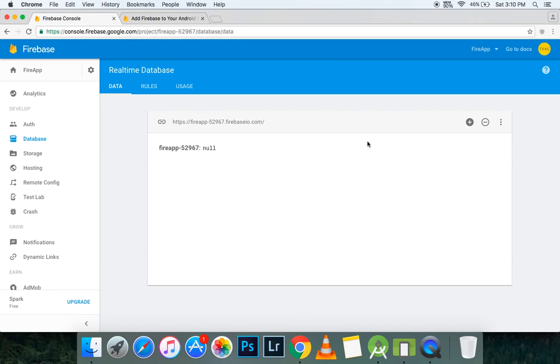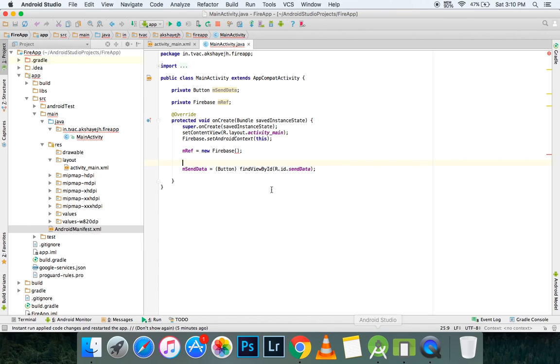So this is pretty much setting a connection to your database. I'm gonna click this button, there's no copy button, just select this link inside the database, copy this and paste it inside these quotes. So once you've typed it in, your database is now connected with your mRef variable over here.